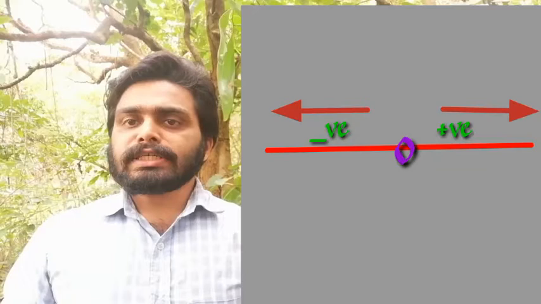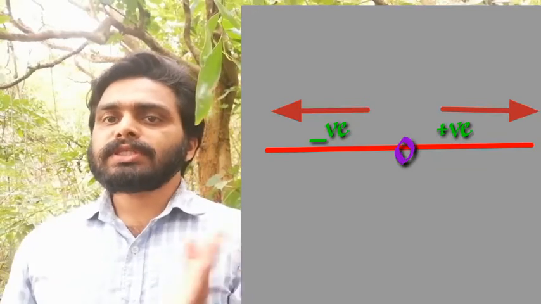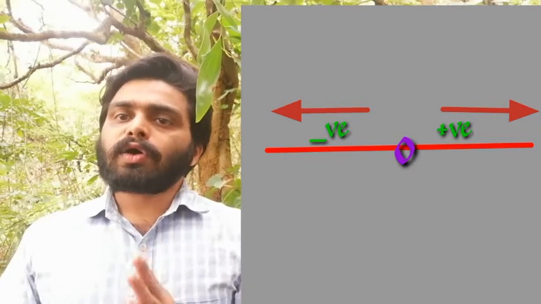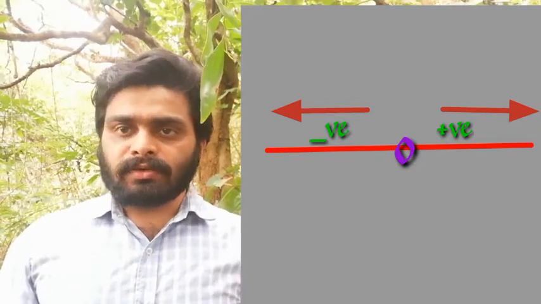Then the position change may be positive or negative. That means on the left side of the origin or the reference point, it is considered as negative. Then on the right side of the origin or the reference point, it is considered as positive values.